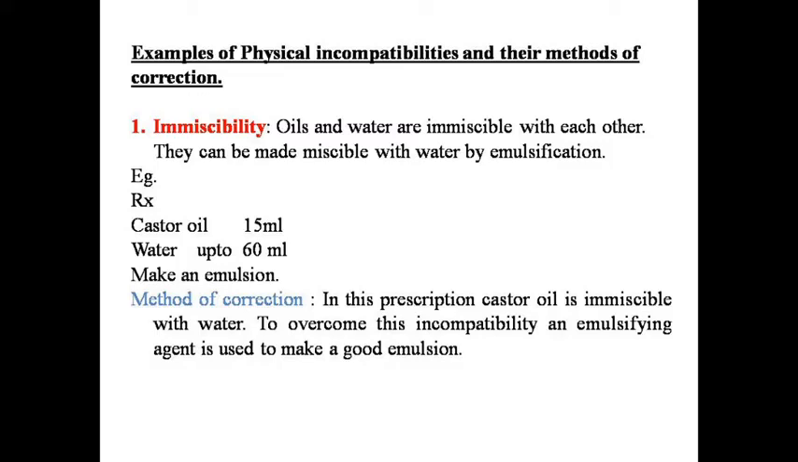Immiscibility means oils and water are immiscible with each other. They can be made miscible with water by emulsification. Emulsification means by adding a suitable emulsifying agent. Example: castor oil is immiscible with water. To make an emulsion of castor oil with water, we have to add an emulsifying agent. So water is made miscible with oil.